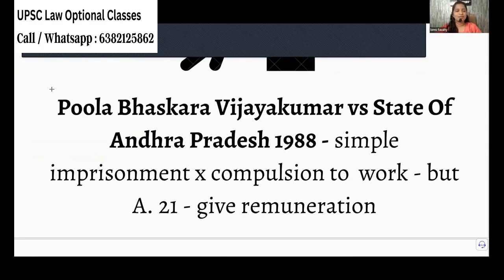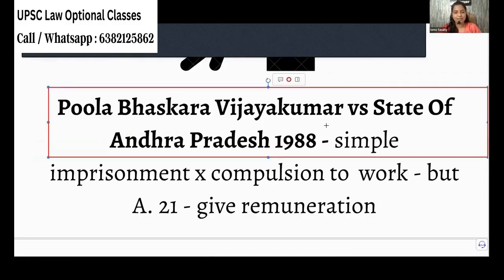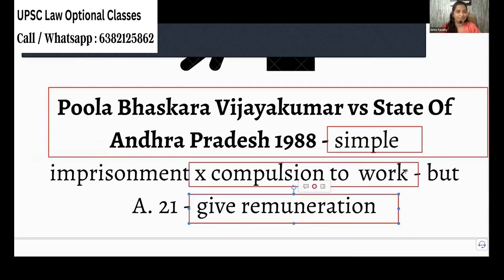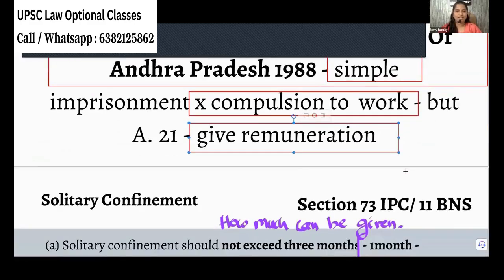Now, in this case law, what happened? They would have given a simple imprisonment. So they told there is no compulsion to work. But if you work, remuneration must be given. Even near my home, actually, I'm staying near Puzhal. Okay. We have Puzhal prison. So near the prison, we will see these bakeries and also this petrol bunk. Okay. They call the petrol bunk Freedom Petrol Bunk.